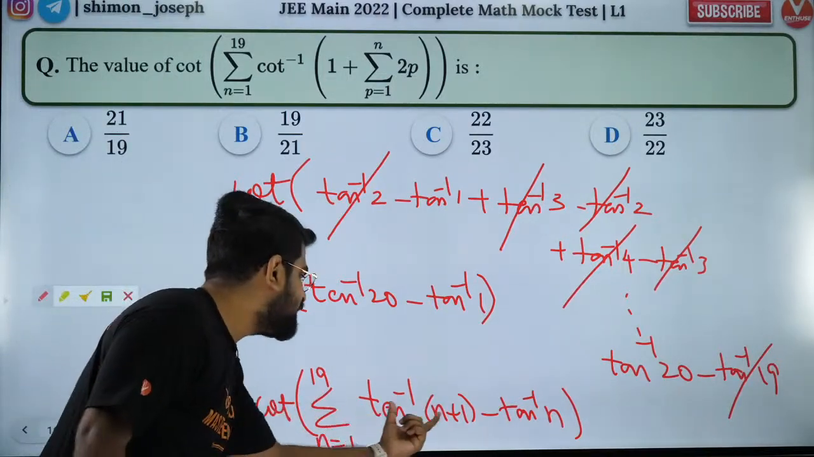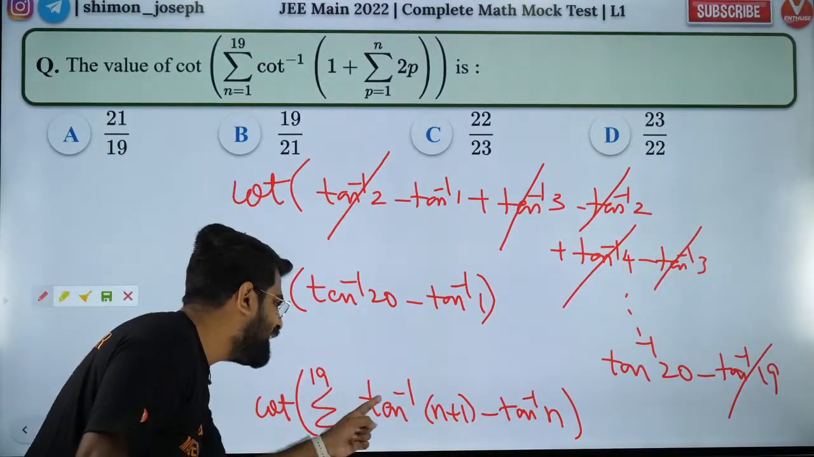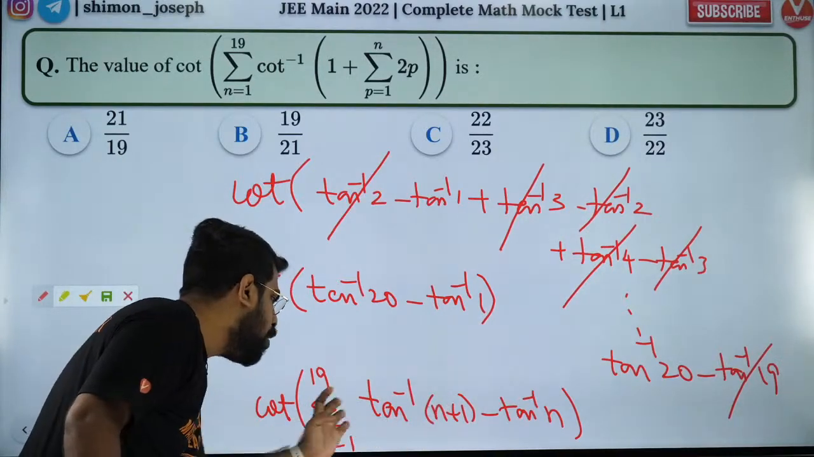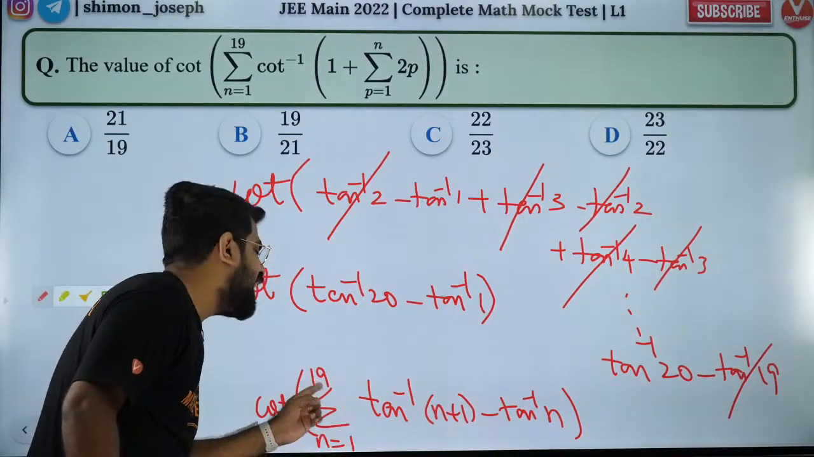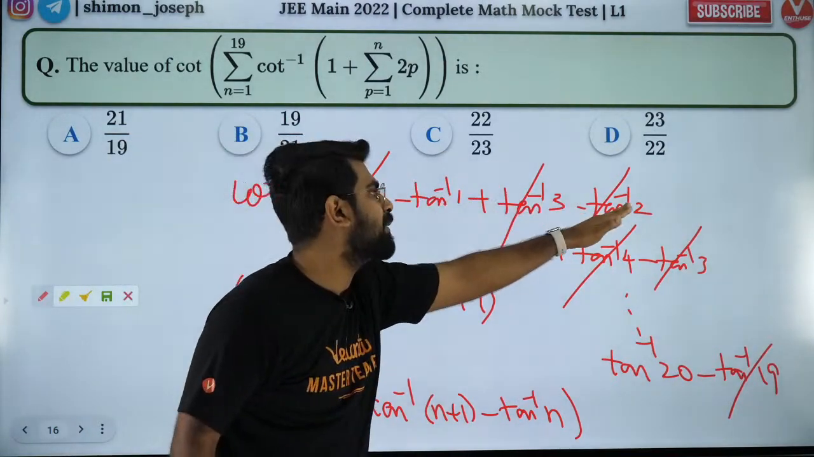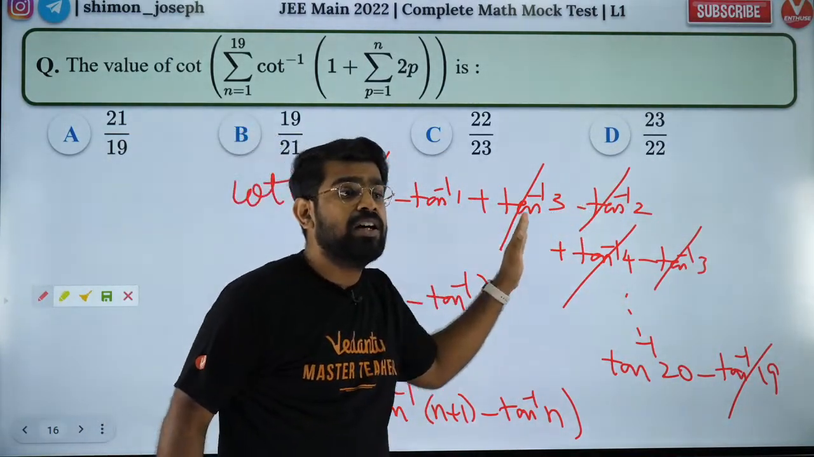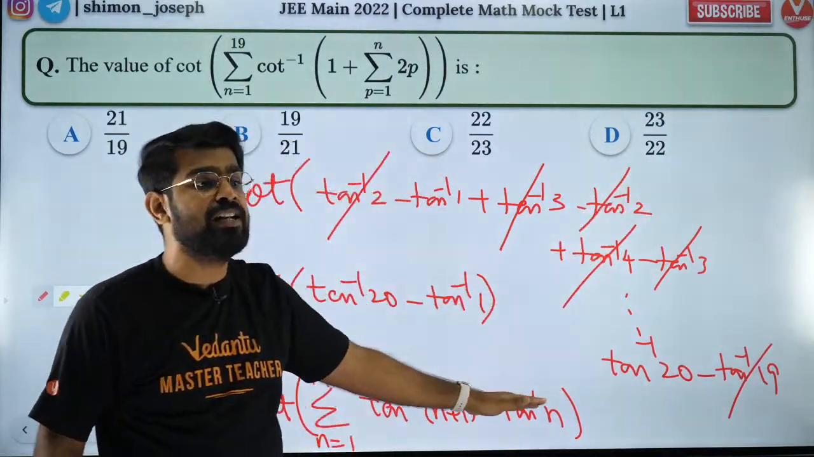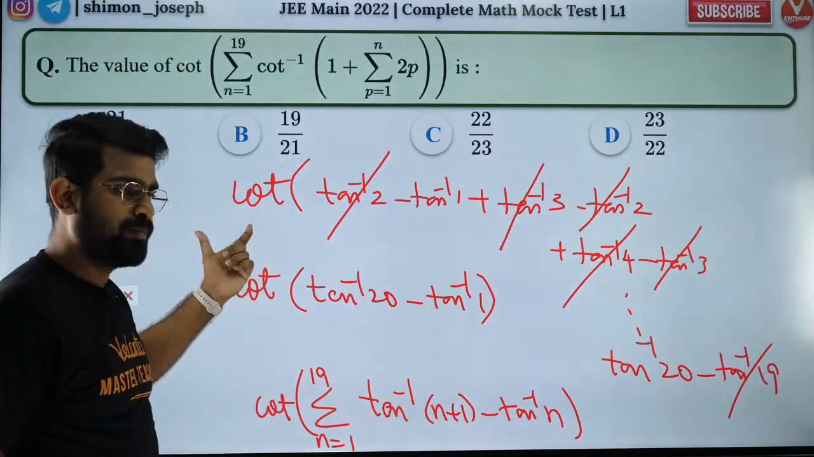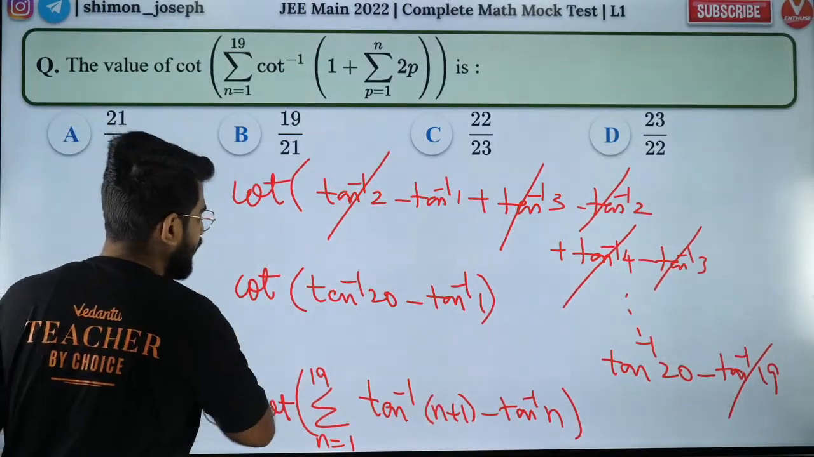So I opened the summation. First I put n equal to 1, then I put n equal to 2, then n equal to 3, n equal to 4, n equal to 5, all the way up to 19. I notice a pattern. I see that the first term and the fourth term get cancelled. Like that, a series of terms will get cancelled. Only the 2 terms will be left out. Got it? Very good.